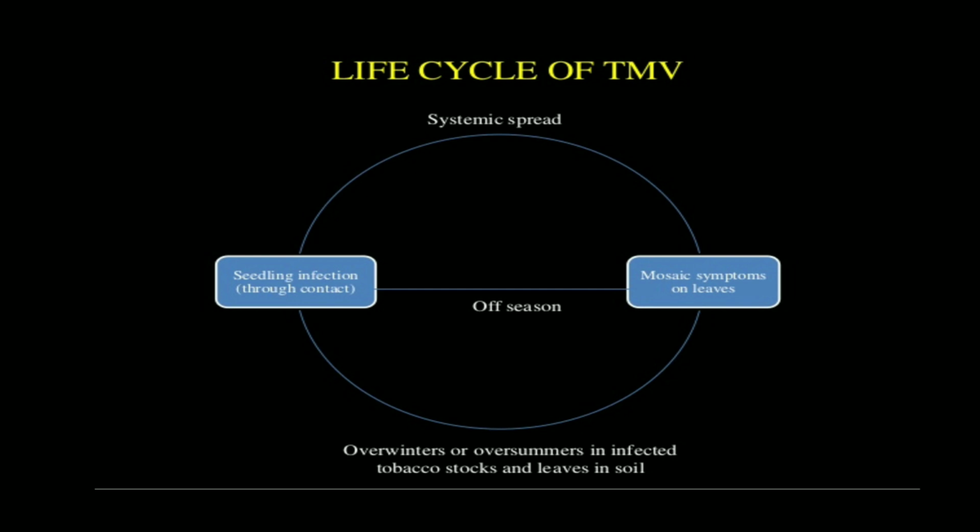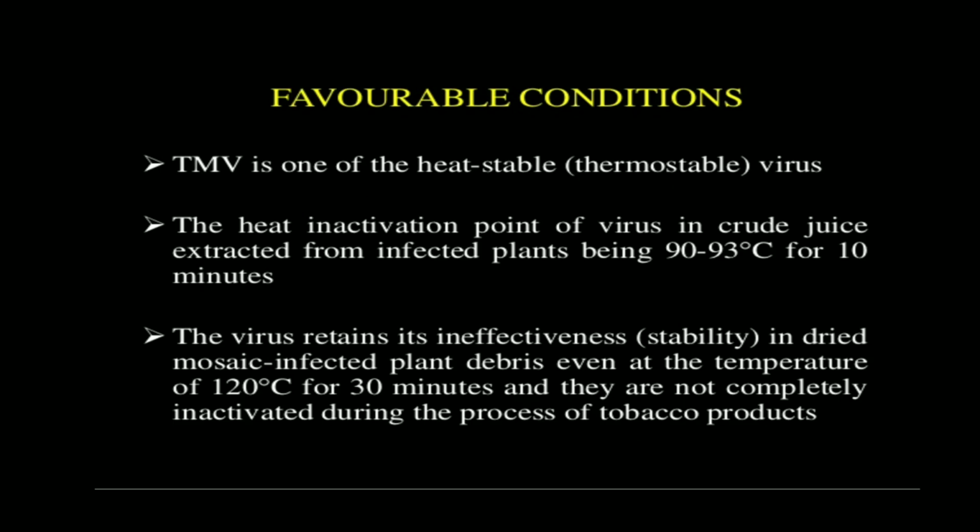If these seedlings are infected, then tobacco mosaic virus symptoms will be shown on the leaves, right? This takes place in the off season as well as in systemic spread. The virus overwinters or oversummers in infected tobacco stalks and leaves in the soil, right? And in this way the life cycle of TMV, the tobacco mosaic virus, is completed.